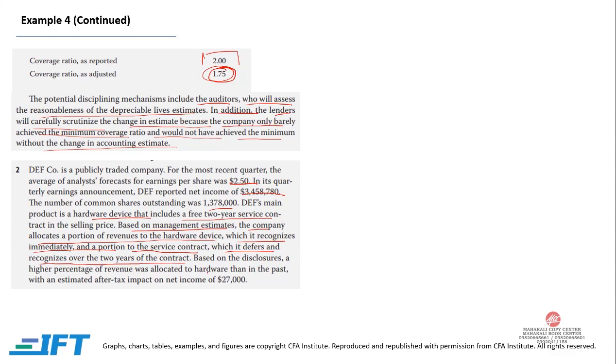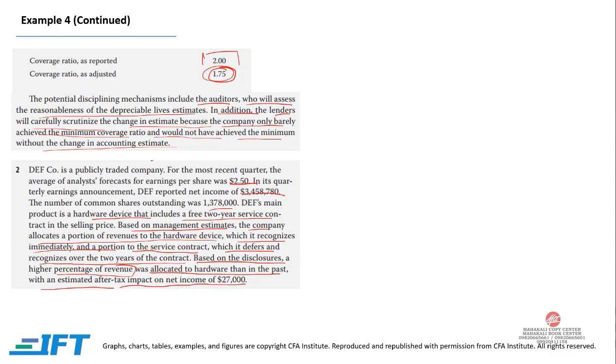Now over here, what's happening is that we are recognizing revenue earlier. So based on the disclosure, a higher percentage of revenue was allocated to hardware than in the past, with an estimated after-tax impact on net income of 27,000.